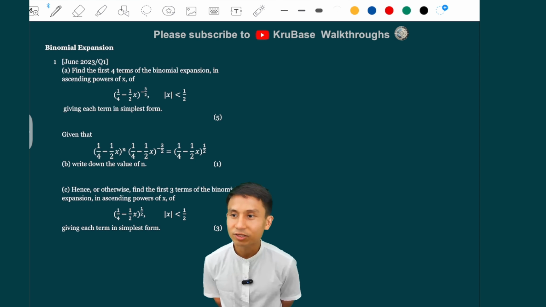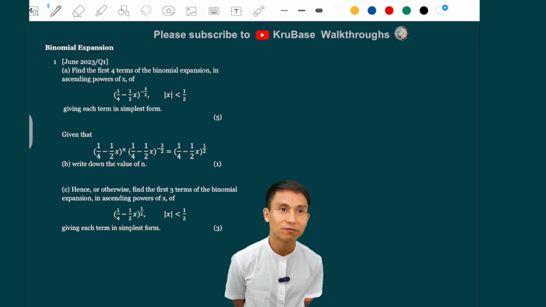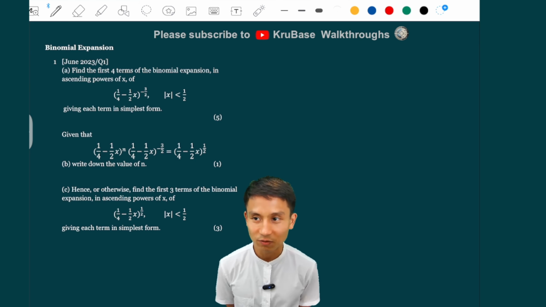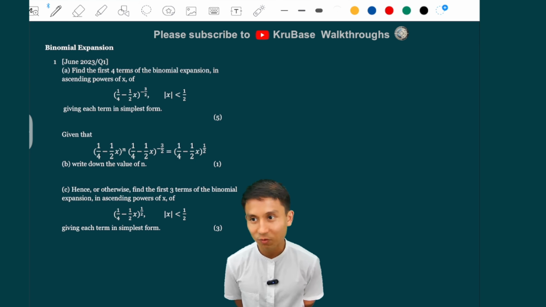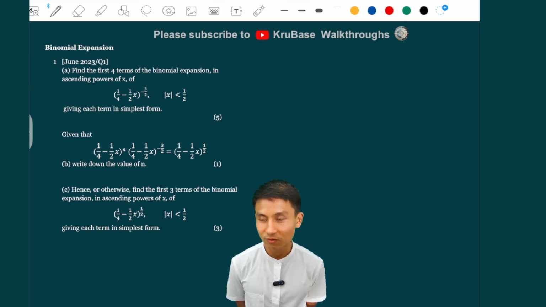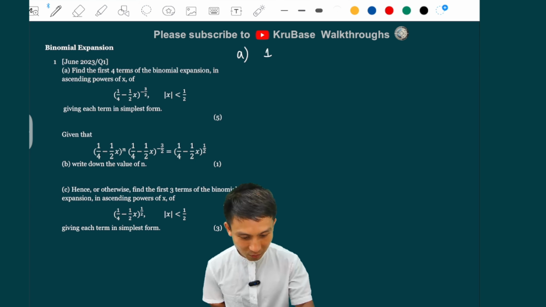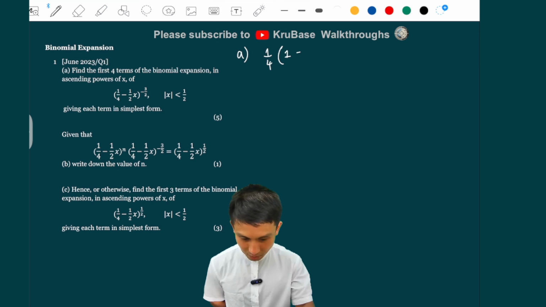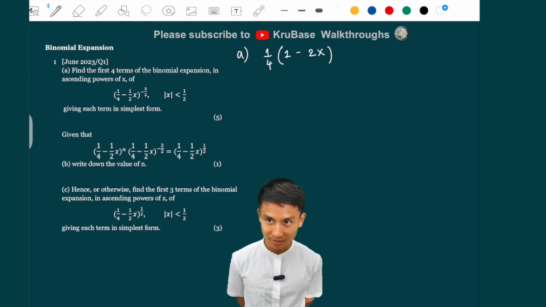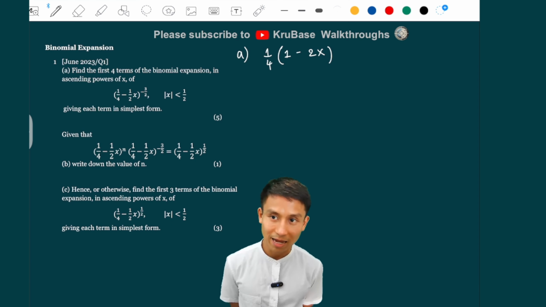And again, every time you do binomial, you gotta make the first term 1 first, and this is 1 over 4, not 1. So we gotta take what out? Minus 1 over 4 out, right? So you need to take part A, you need to take 1 over 4 out first, and that would become 1, and that would become what? 2, right? I mean, you just work backwards if you are not happy with that. So if you multiply 1 over 4 back in, you get 1/2.